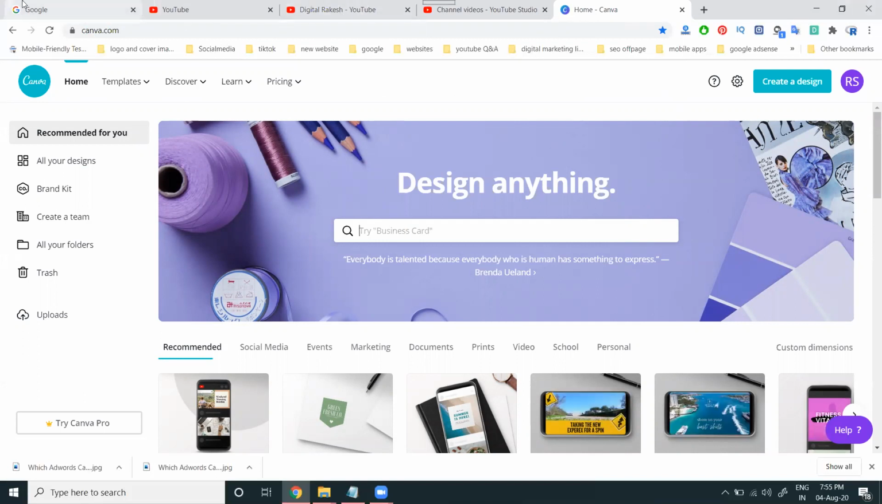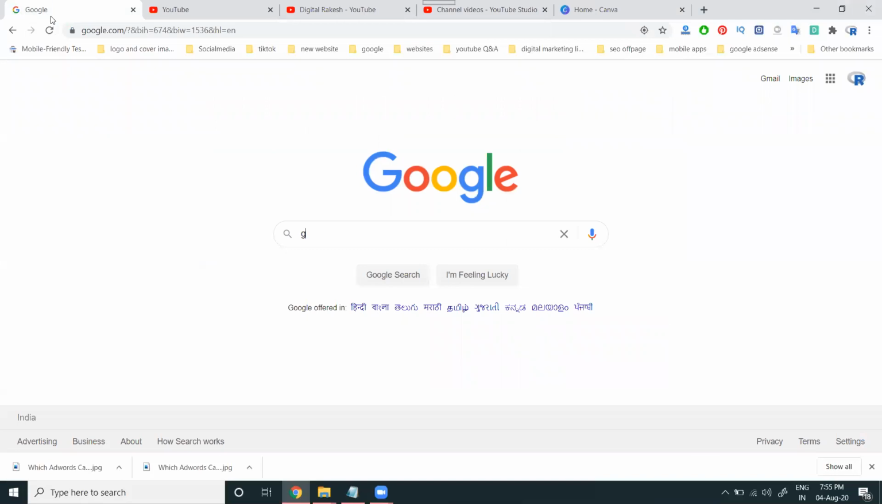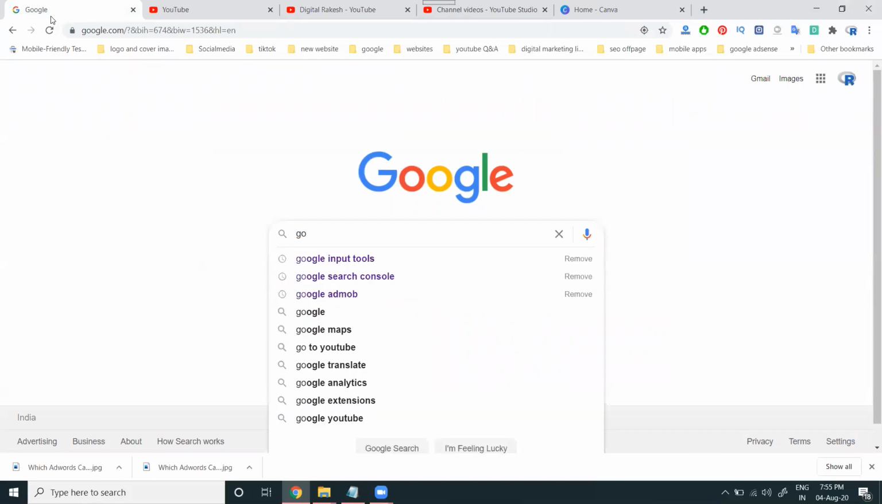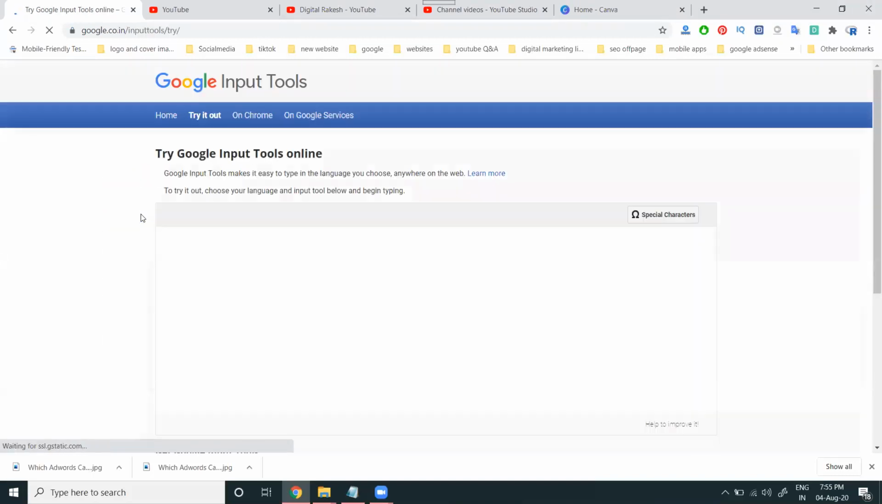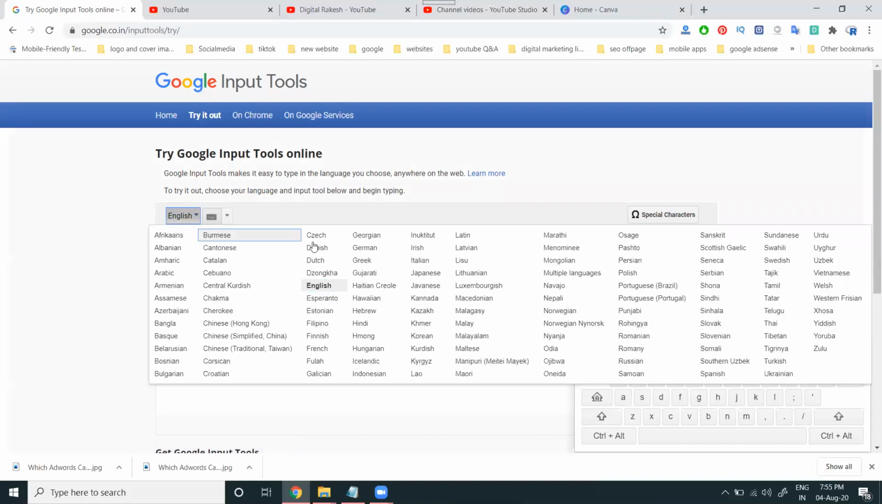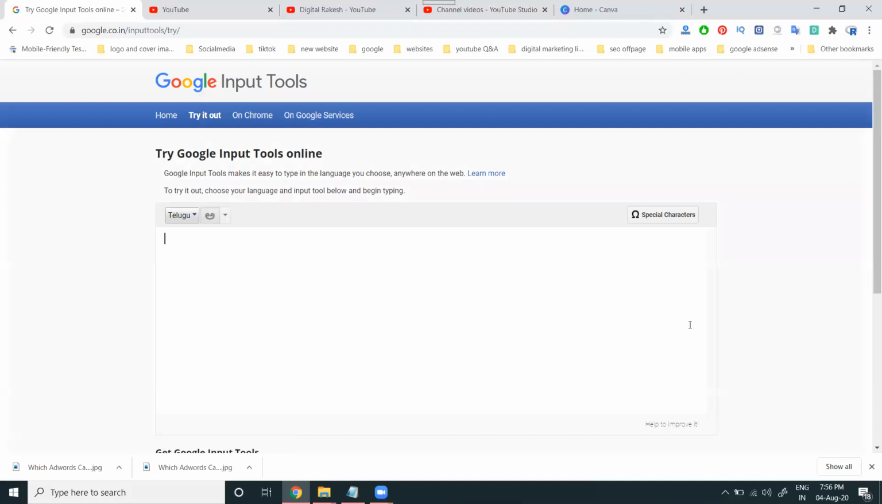Here is one more option. Go to Google and search for Google Input Tools. This tool helps you type in a language. If you want Telugu, it will be converted into Telugu.